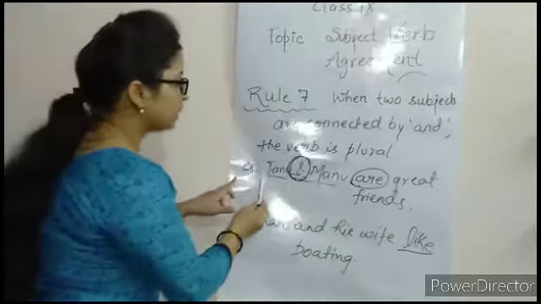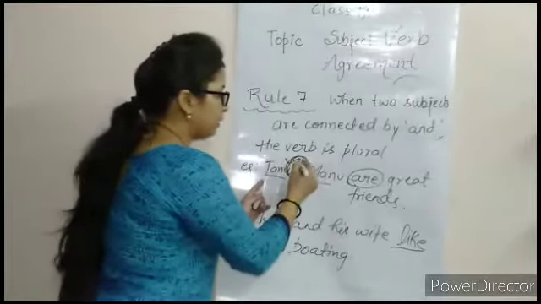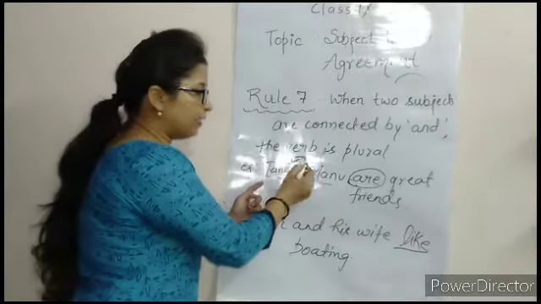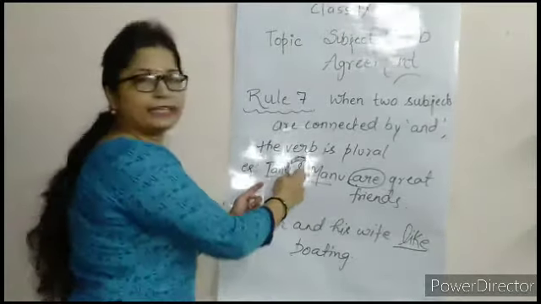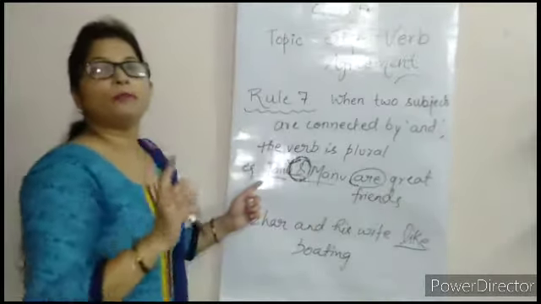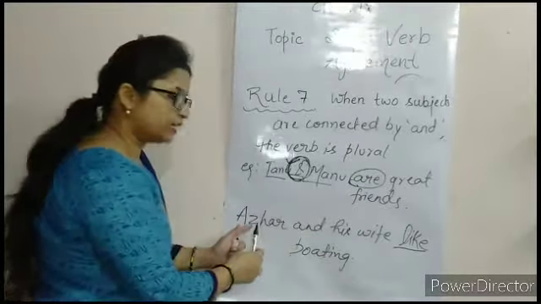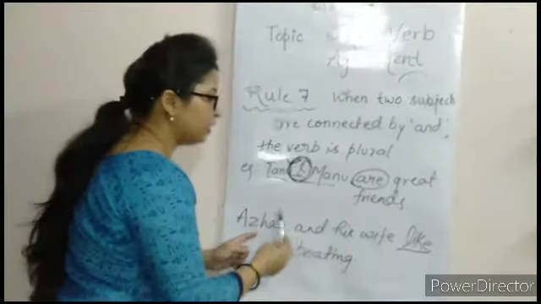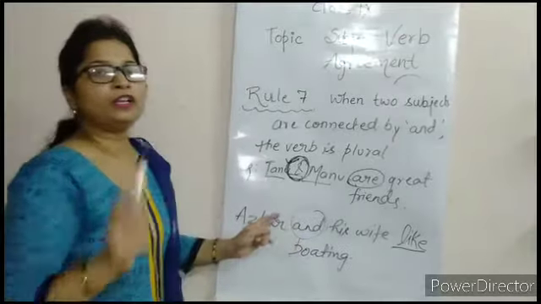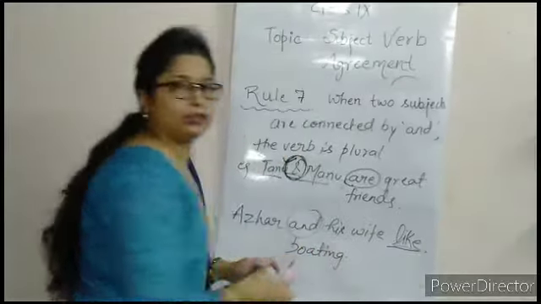For example, "Tanu and Manu are great friends." You are looking that here "and" is used in the subject, the subjects are connected with "and", so you are using "are", the plural form of verb. Next, "Azhar and his wife like boating." Two subjects are connected with "and", so with "and" you will use the plural form of verb, so the plural form is "like". Understood?